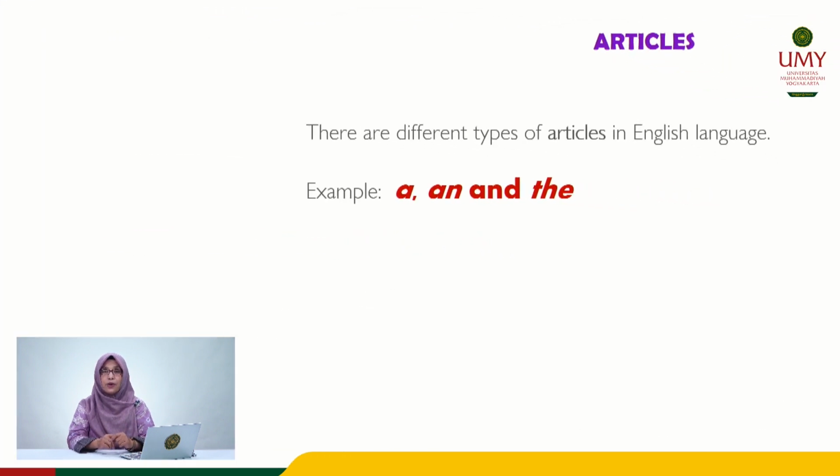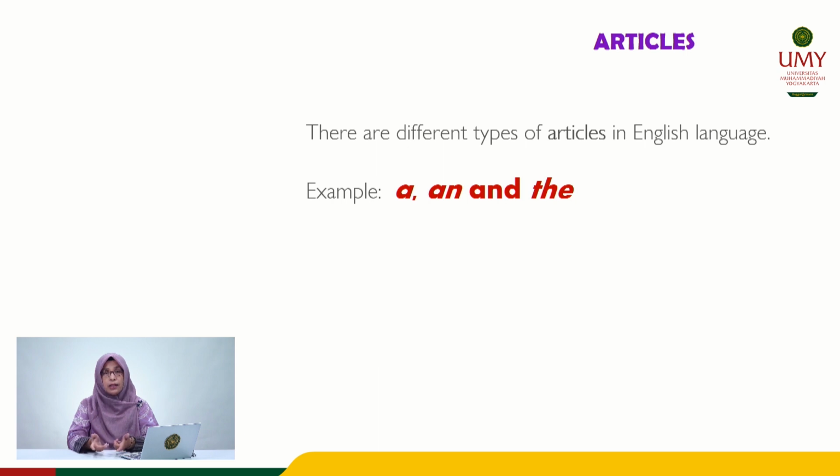Okay, next type of adjective is articles. Probably you still remember article as a part of speech, but articles can also be included in the types of adjective. There are 3 different articles in English: a, an, and the. Articles can be difficult for you to use correctly because many languages don't have them, or don't use them in the same way.